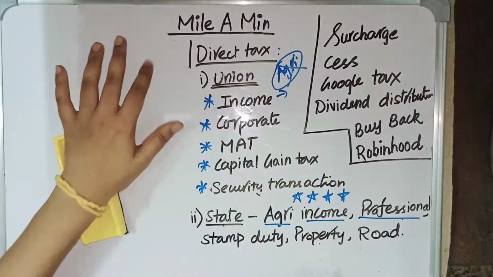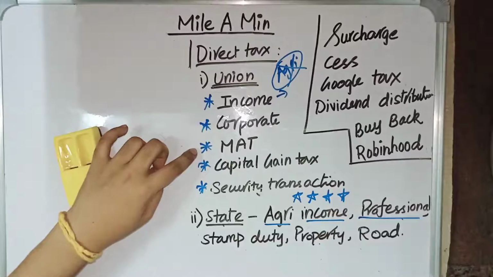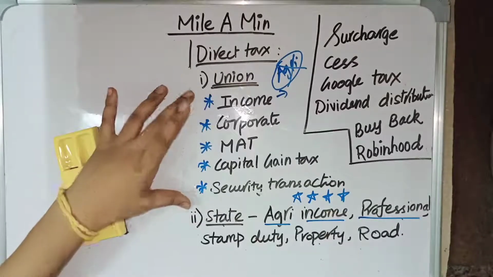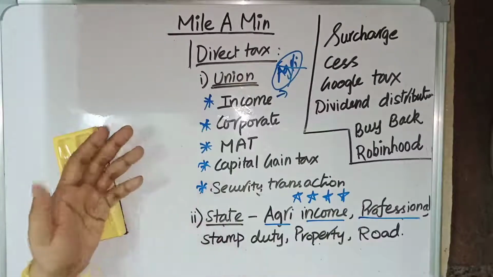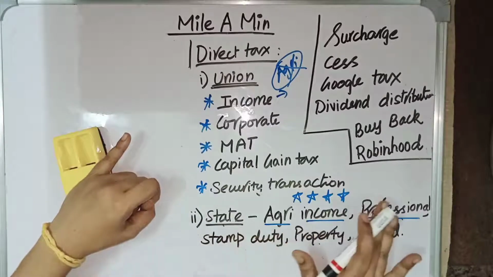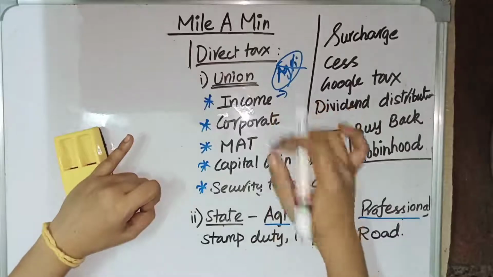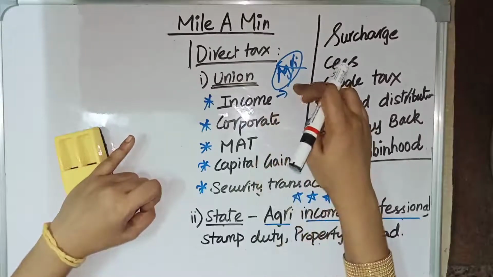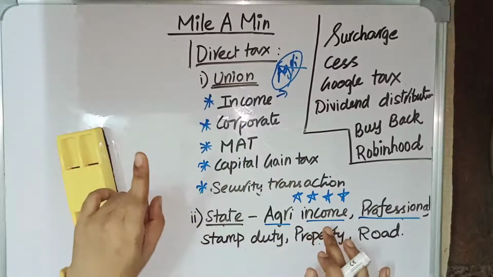In direct tax, there are certain taxes which are imposed by the union. Those are income tax, corporate tax, minimum alternative tax, capital gain tax and securities transaction tax. These are the taxes which are imposed by the union. Then we have certain taxes which are imposed by the state, in which we have agricultural income tax. Agricultural income tax is not imposed by the union, but by the state. In income tax, there is an exception, and that is agriculture. The income that you get from agriculture, for that states will impose tax. That is an important point which you should remember.